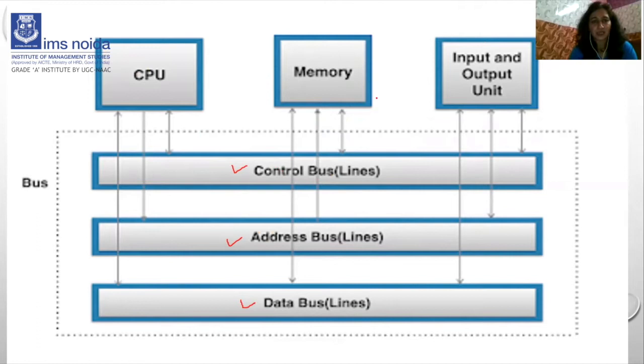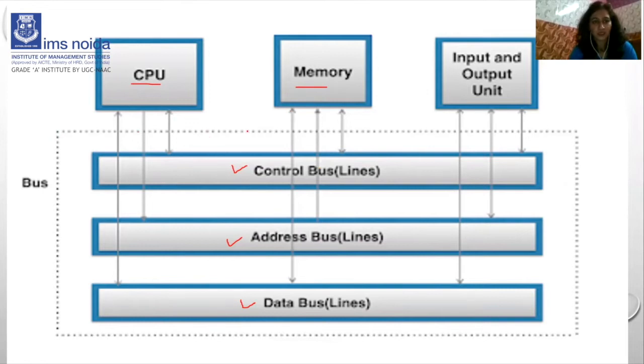In this diagram, we will discuss the communication pathway between three different types of devices: first the CPU, second the memory, and third the input output unit. Here we will discuss how these buses help these three devices to communicate through multiple pathways.